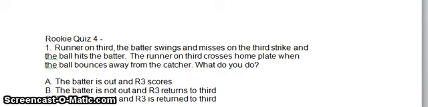Okay, in an attempt to go over the homework I wanted to go over in class today, instead of just sending out the answers, I'd like to take about 10 to 12 minutes and go over the quiz itself. So these are the answers to rookie quiz number 4.